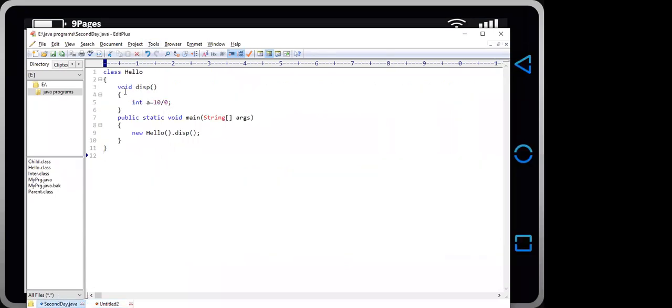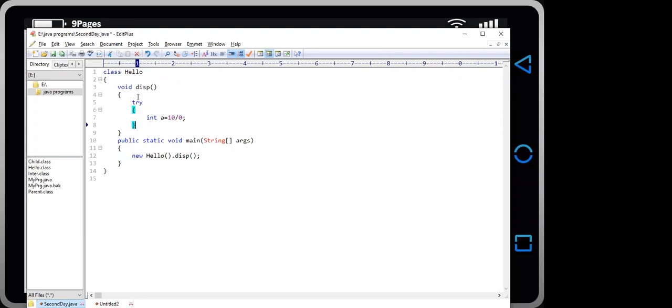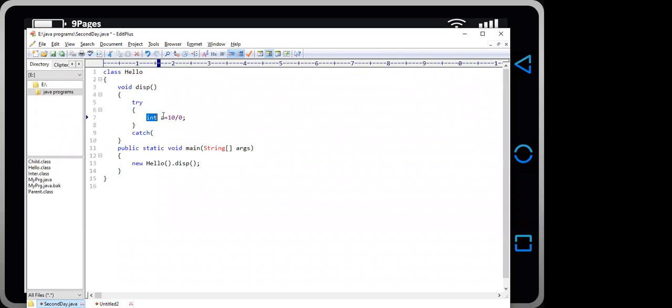Okay, so inside the method there is a statement which generates an exception. So I will use the try block to write this kind of statement. Okay, and after that we use the catch which contains the type of exception which is thrown by this particular statement.